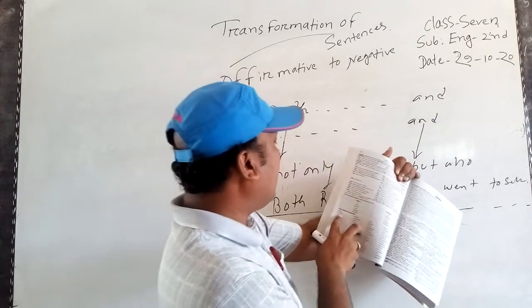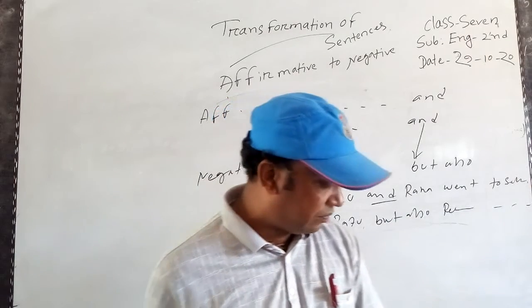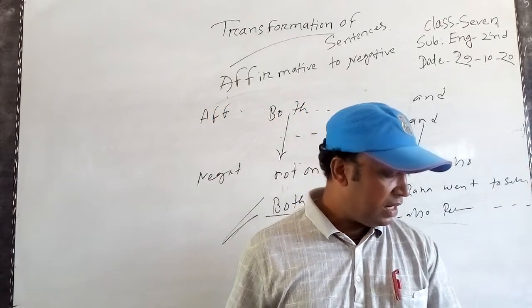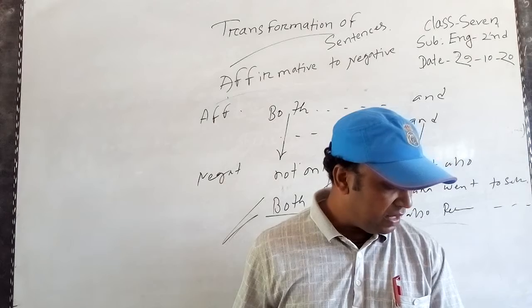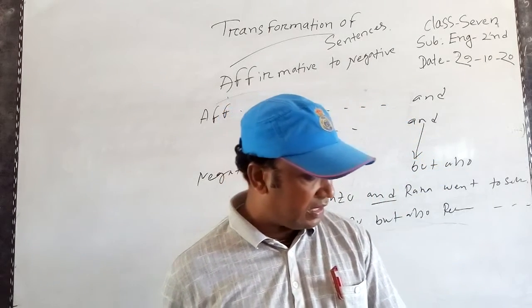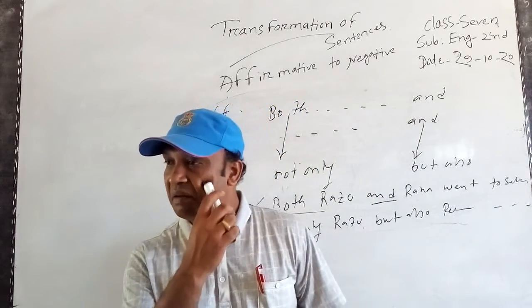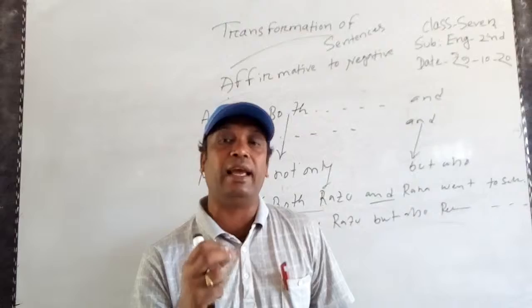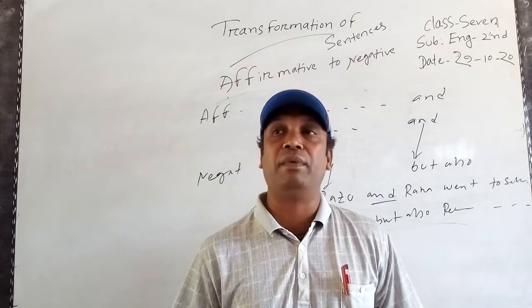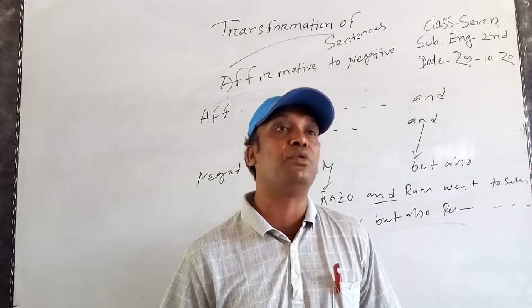Pious, impious, possible, impossible, real, unreal, kind, unkind, absent, present, honest, dishonest, regular, irregular, literate, illiterate, happy, unhappy, obedient, disobedient, active, inactive, and so on.